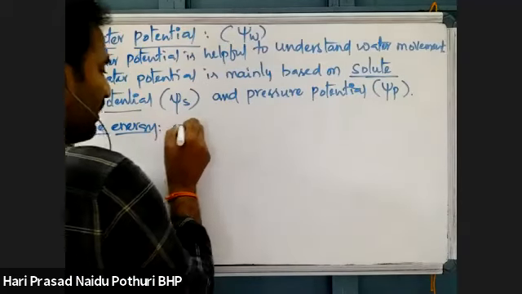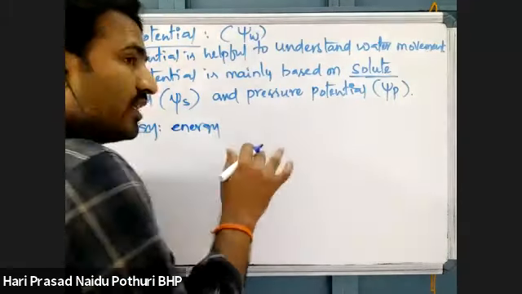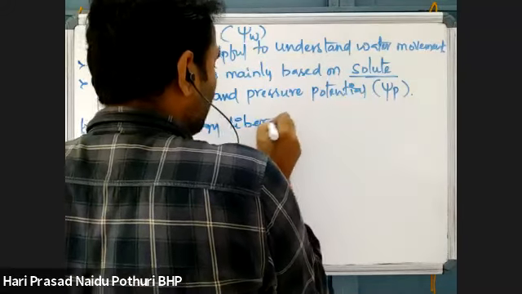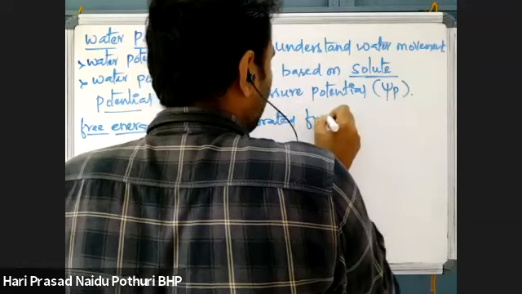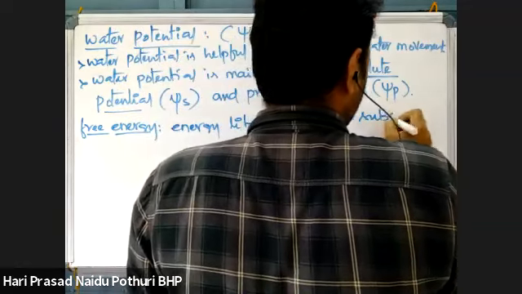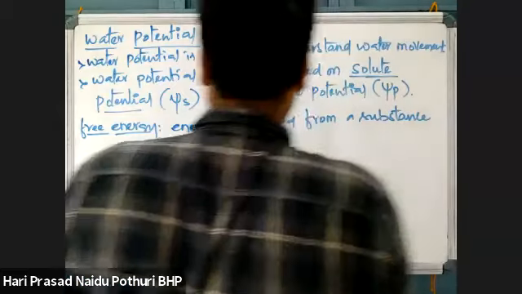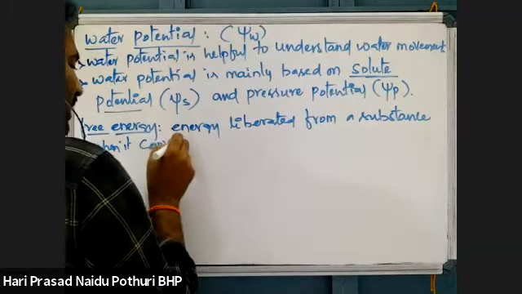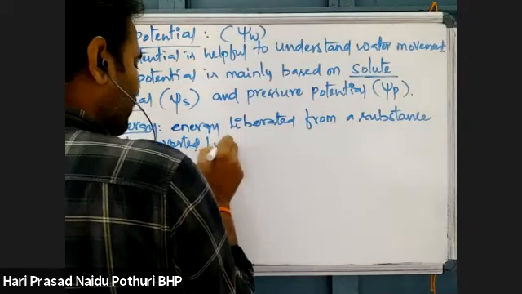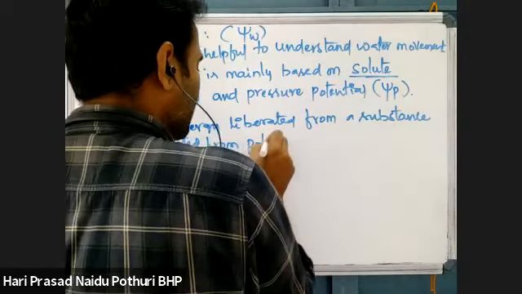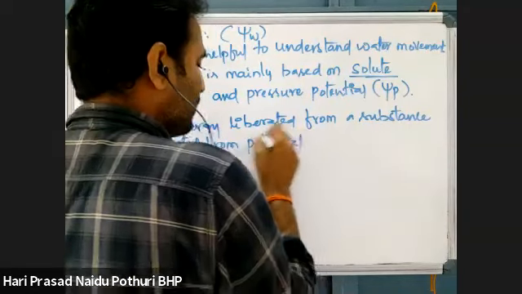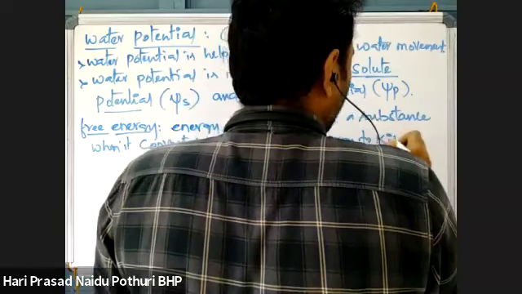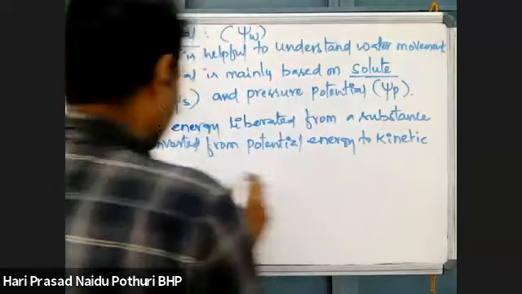That energy may be converted from potential energy to kinetic energy. Energy is liberated from a substance when it is converted from potential energy to kinetic energy.